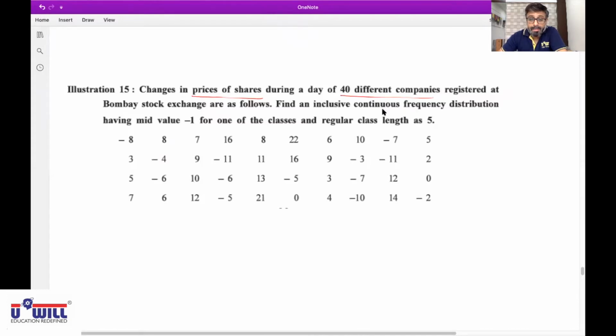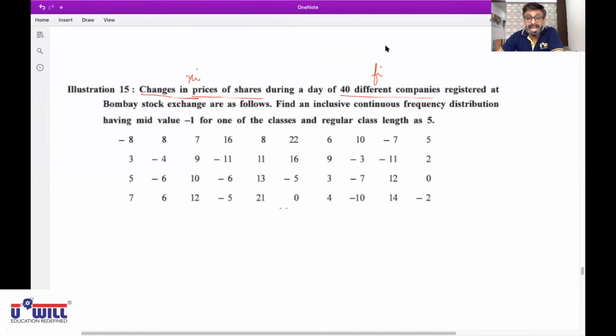Rian, Matthew, unmute yourself. Which one is variable and which one is frequency? Prices of shares are variable. In fact, change in price of shares. It's not price exactly, it is change in price of shares, a variable. And frequency? The different companies. Number of companies is frequency. Correct. Mute yourself.